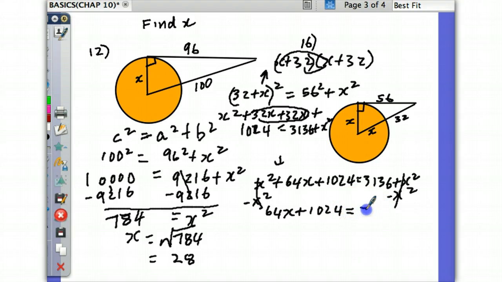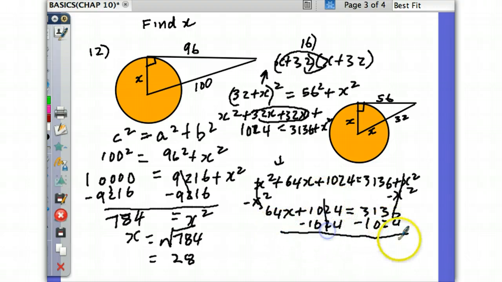equals what? 3,136. We're almost home. All we have to do now is subtract what? 1,024 from both sides. Here we go. That's gone. So we have 64x is 2,112. What's the next step?